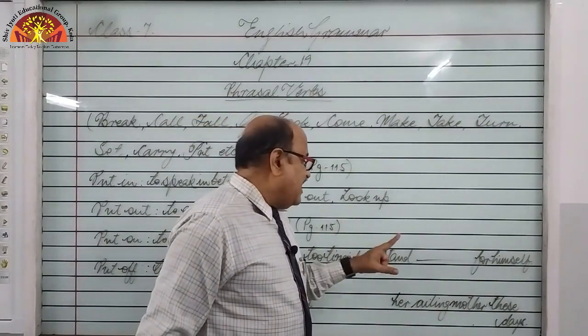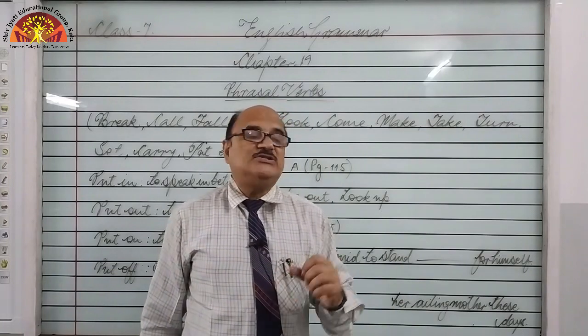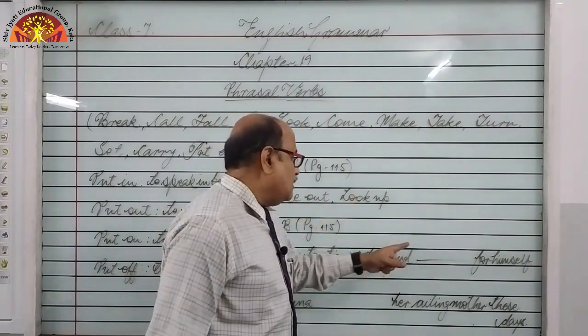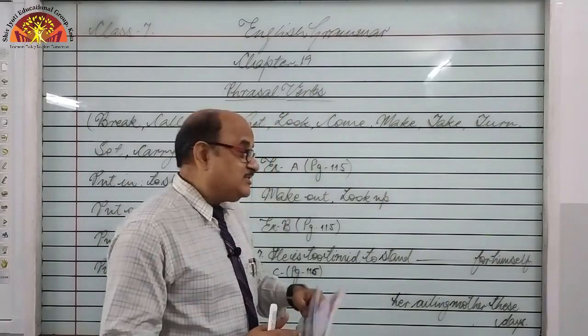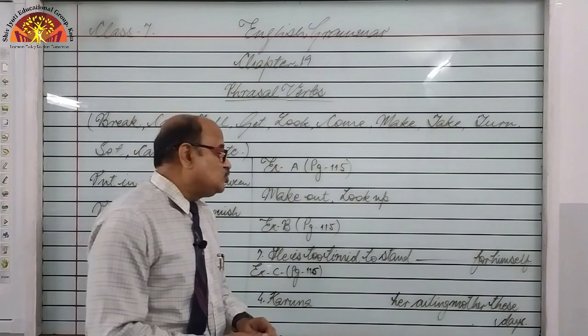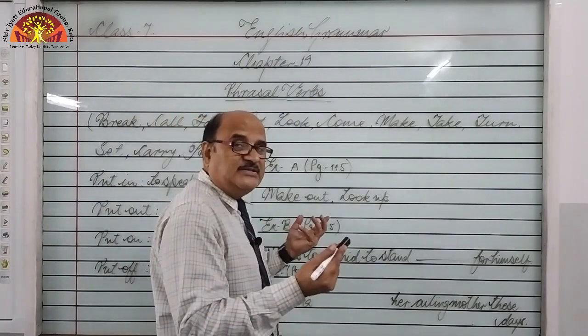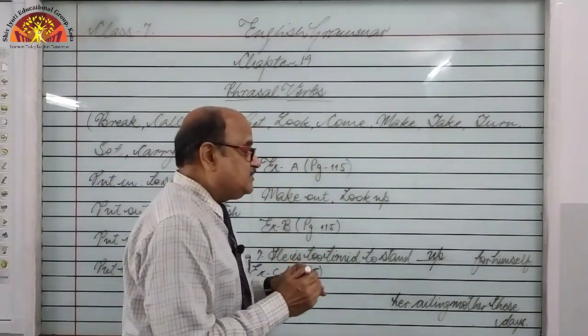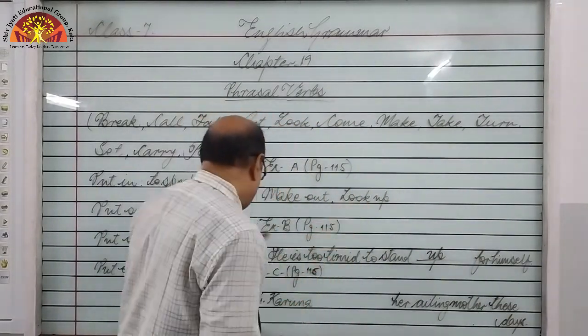Students, if we add stand out, that means to look different from others, right? Stand out, but up is there, right? To stand up for himself means he is so coward, he is so weak that he needs somebody's help. To stand up for himself means by himself, all alone.